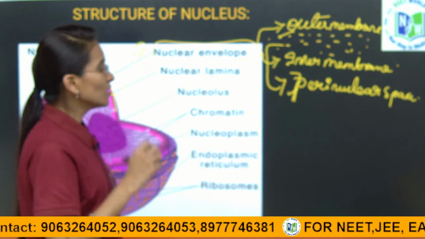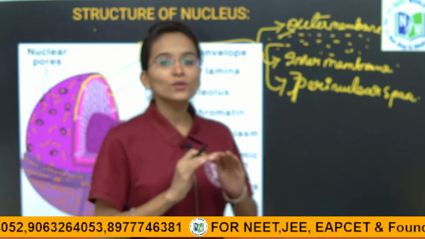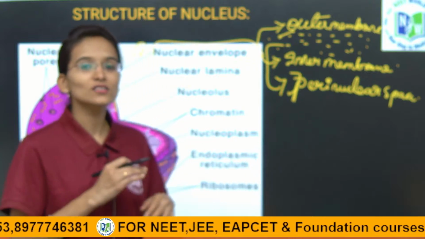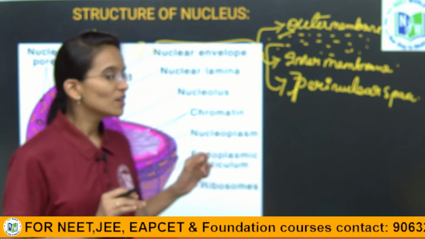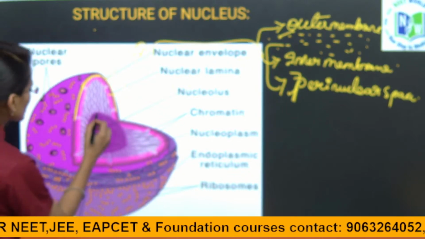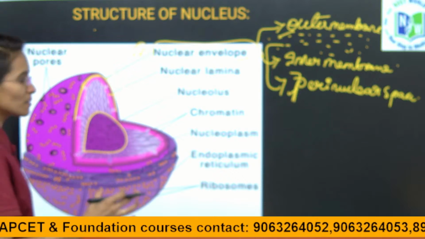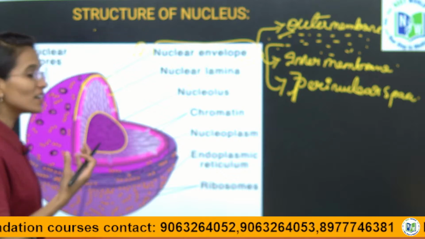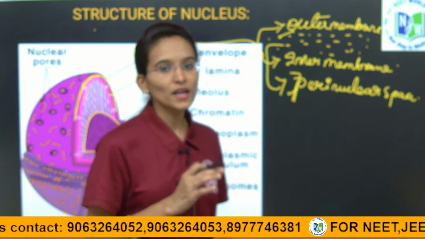The nucleolus is a spherical shaped body. It is non-membrane bound in structure. It is non-membranous, there is no membrane which covers the nucleolus. If you see this diagram here, this is the nucleolus, which is a spherical shaped body and which is stained in nature. That is a colored, stained spherical body which is present inside the nucleoplasm.